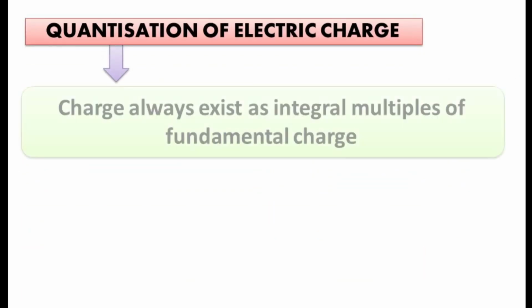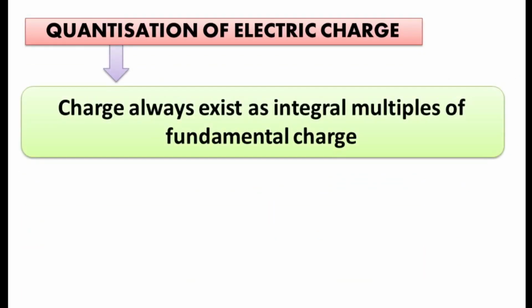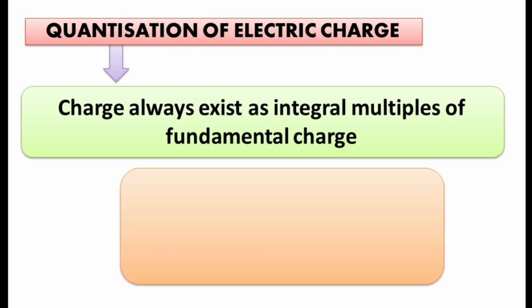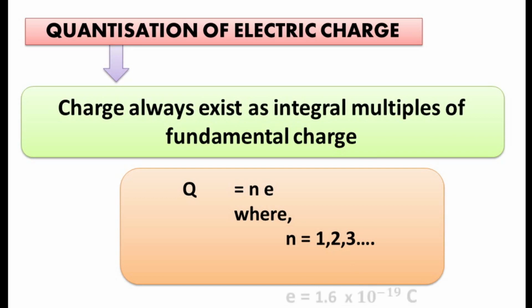Charge always exists as integral multiples of fundamental charge. So according to quantization of charge, Q is equal to N into E, where Q is charge on a body, N is integral multiples as 1, 2, 3, etc. and E is equal to 1.6 into 10 raised to power minus 19 coulomb.